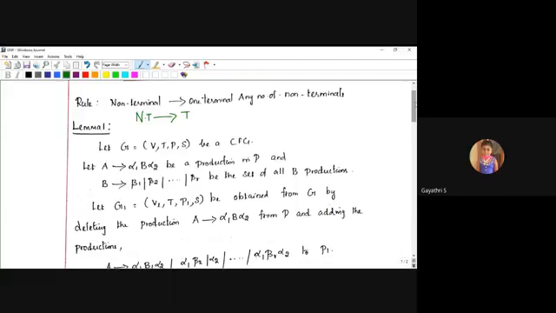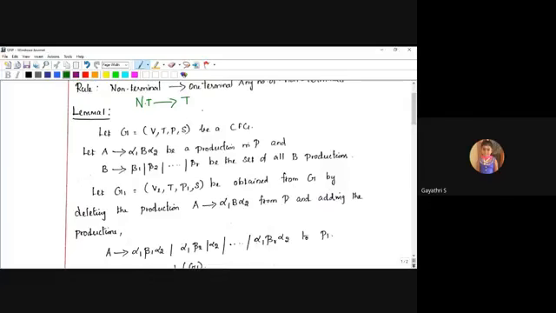Let A produce alpha 1 B alpha 2 be a production in P, and also let B produce beta 1, beta 2, etc. This is grammar G. Next, I will convert G into G1, which is (V, T, P1, S), obtained from G by deleting the production.